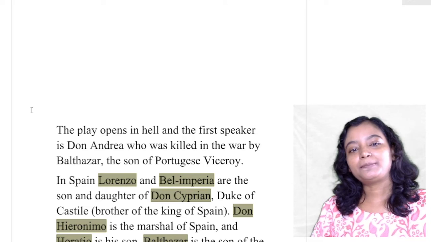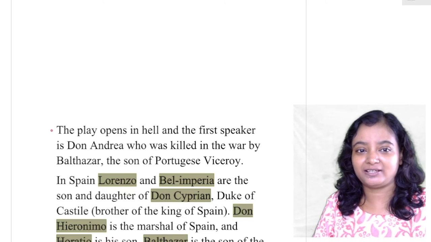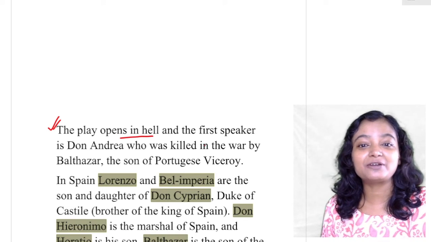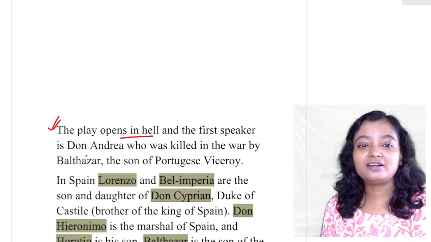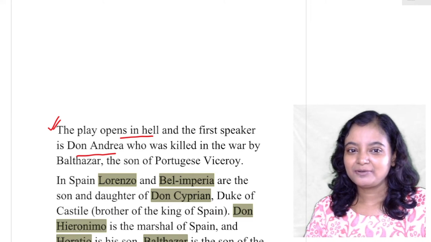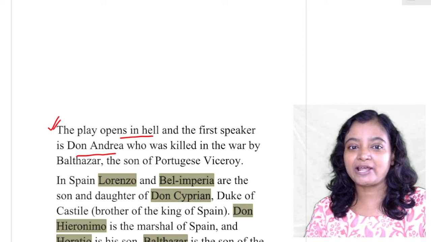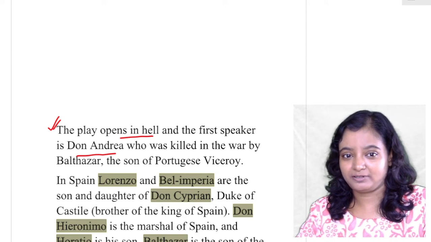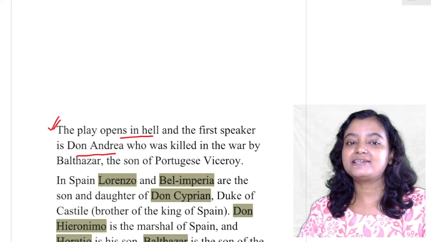Now, the play opens in hell. Keep it in mind. The play opens not in any court of Spain or Portugal. The play opens in hell. And who is the first speaker? Don Andrea. I didn't mention this name in the major character list, but he is an important character, Don Andrea, who is the ex-lover of Bel Imperia. But he is called ex in the sense that he is murdered.